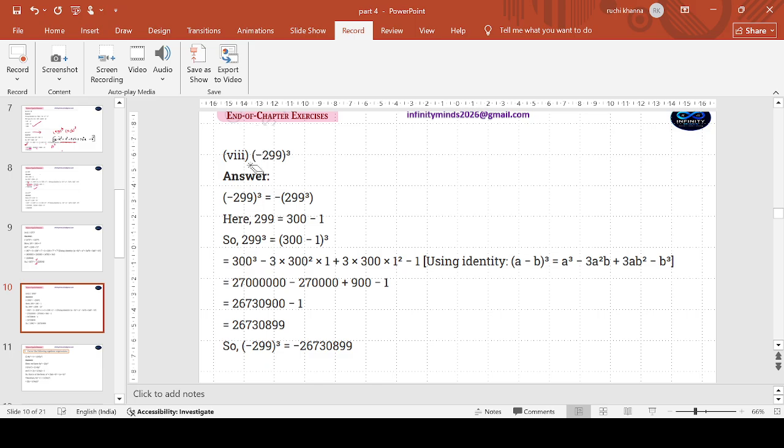Minus 299, students, minus will come outside minus odd number of times. Had it been even, the minus would have become positive only, in fact vanished. So minus is outside, 299 is 300 minus 1, a minus b whole cube identity. A cube, 3 cube 27, zeros, b cube is 1 only, 3a square b, 3b square a, answer carries a minus.